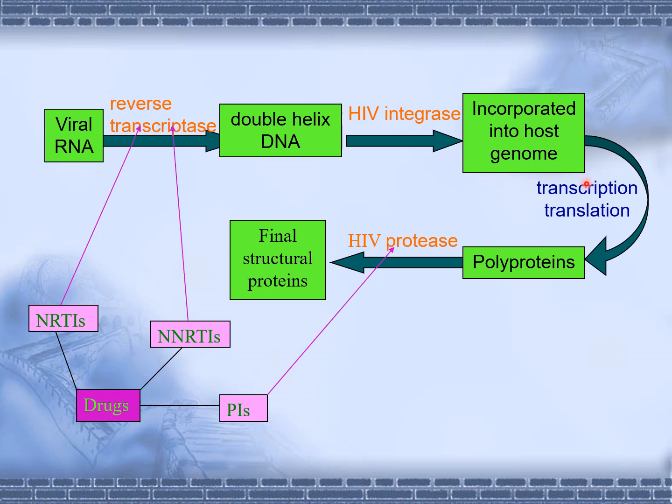Then transcription and translation occur and it gets converted into polyproteins, and with the help of the protease enzyme this leads to the formation of the final structural proteins. At this stage we give RTIs, the reverse transcriptase inhibitors, which can be of two types, nucleosides and non-nucleosides. Then we have protease inhibitors. Then we have integrase inhibitors.